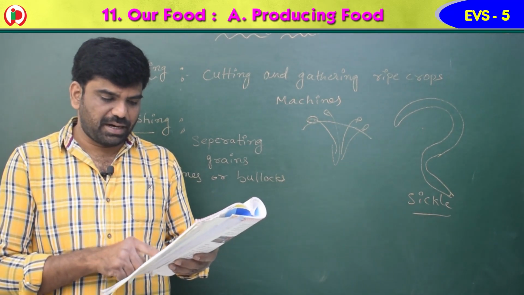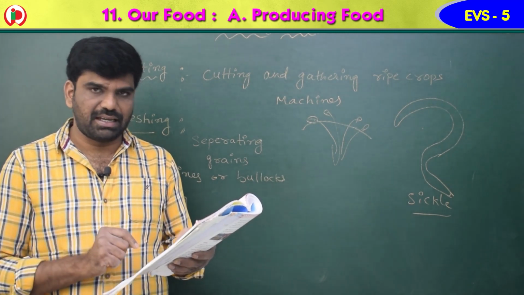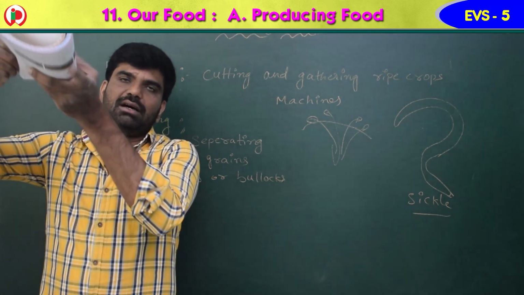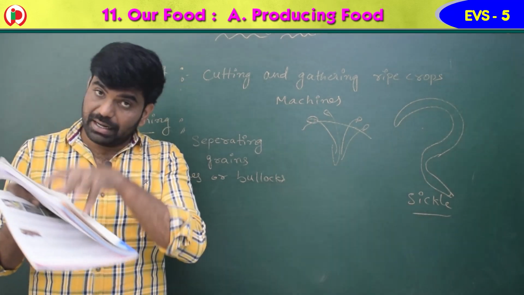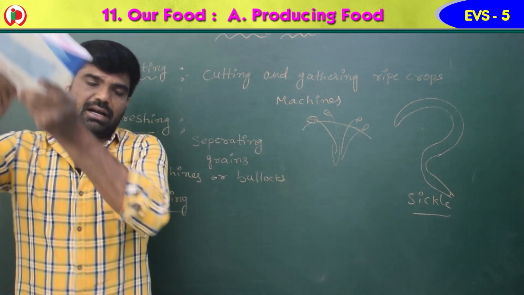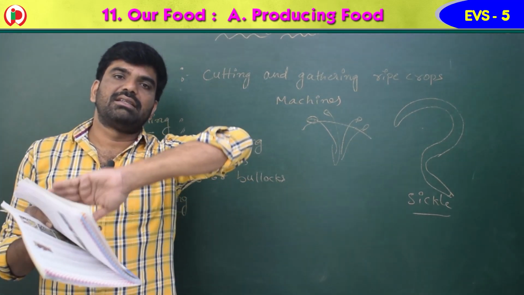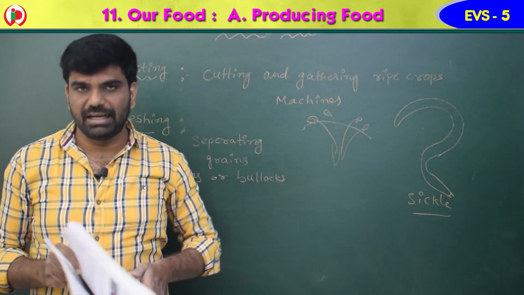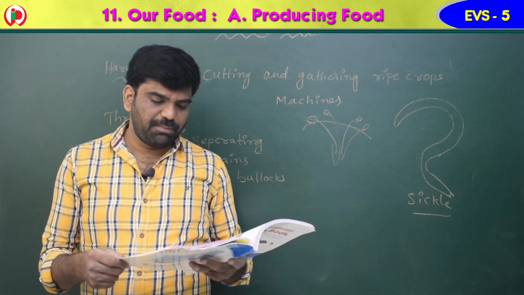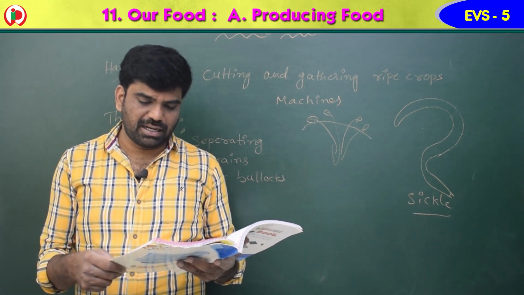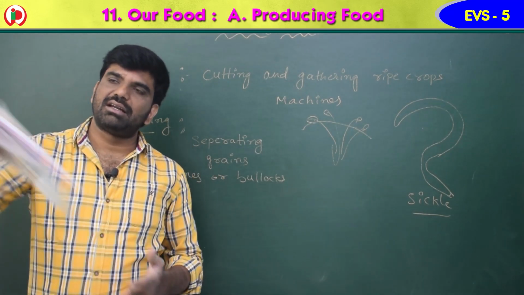You can see here separating the grains, separating the husk. The first two figures you can see clearly. They will do it with a chart, children, like this. Usually the husk will be mixed with the grains initially, and if they drop it from a height like this, what will happen? The husk will be separated, blown out by the wind. Why? Because the husk is light in weight. The seed, being heavier, falls on the ground, and the husk, being lighter, is blown further.